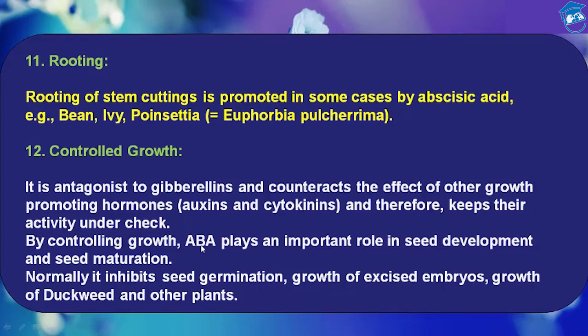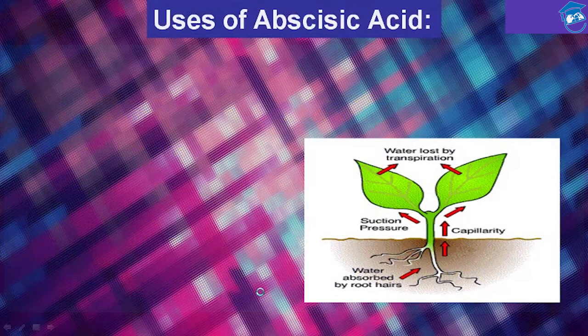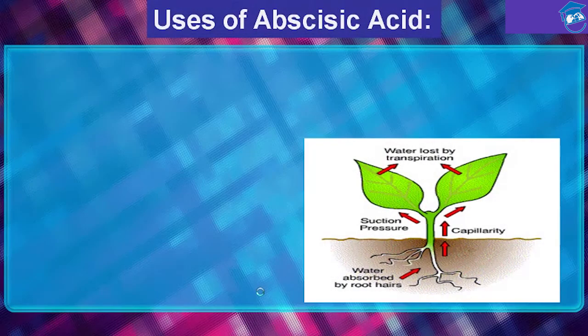By controlling growth, abscisic acid plays an important role in seed development and seed maturation. Normally, it inhibits seed germination, growth of excised embryo, and growth of duckweed and other plants. Okay. Now let's see uses of abscisic acid.